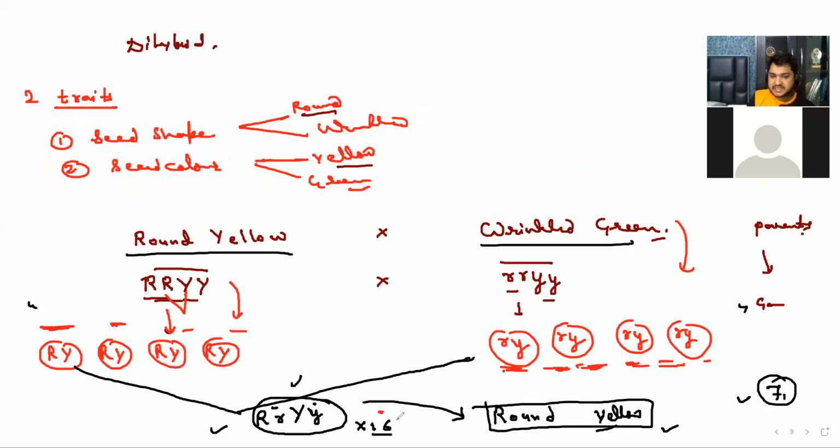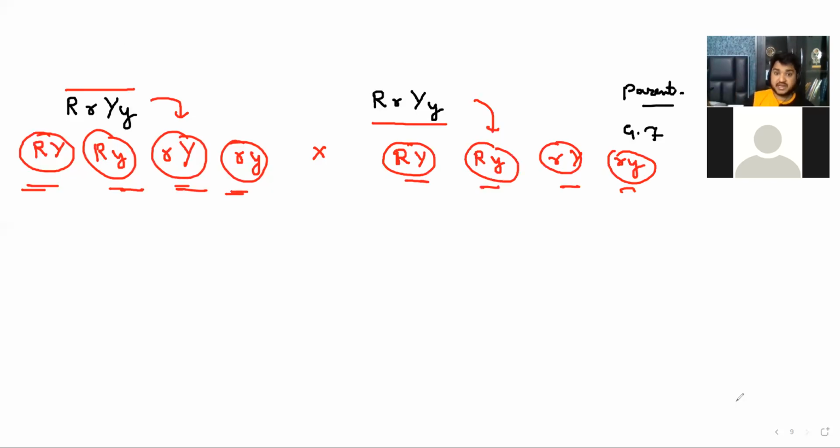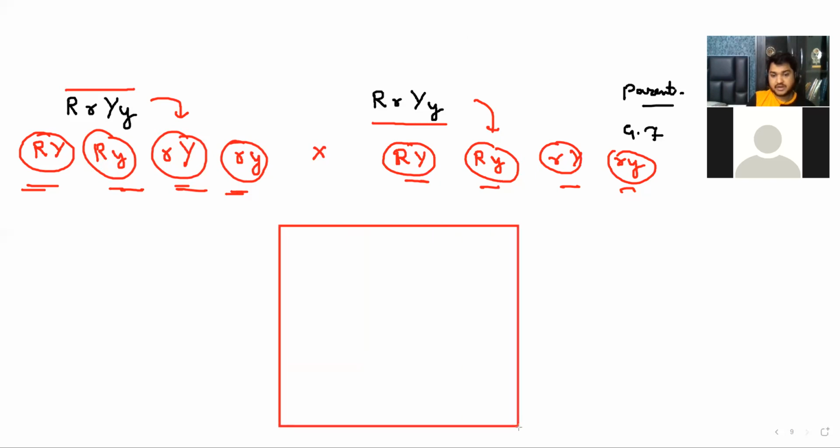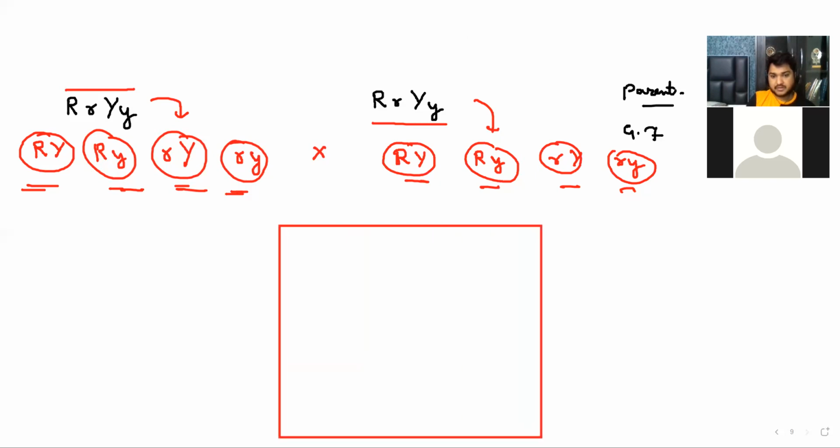We wrote 16 here. Now we can't do this because all are different now, so I have to make 16 lines. If I make 16 lines, that would be very difficult to show, so that's why I am making a Punnett square, which you told before. So I have to make 16.